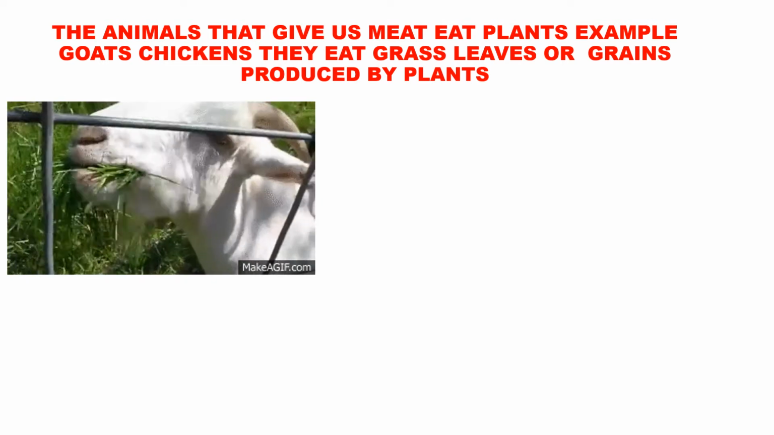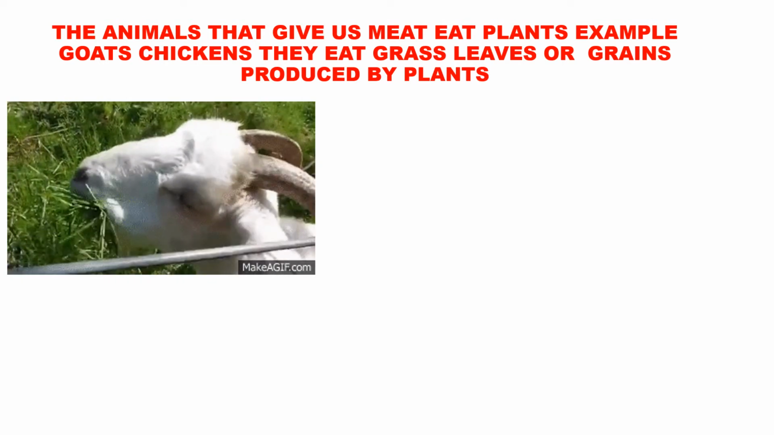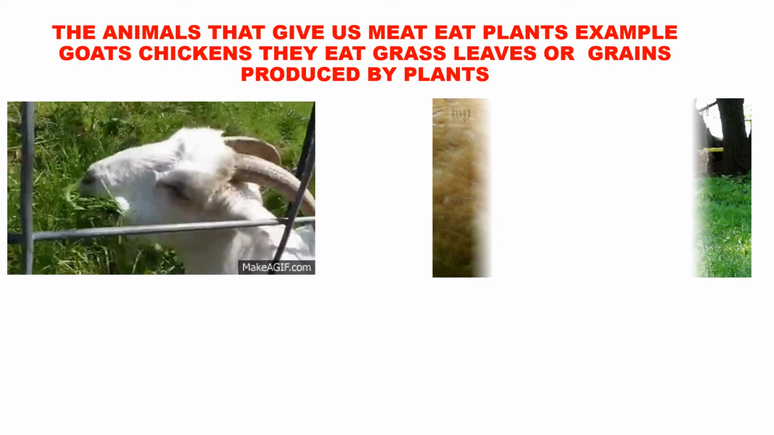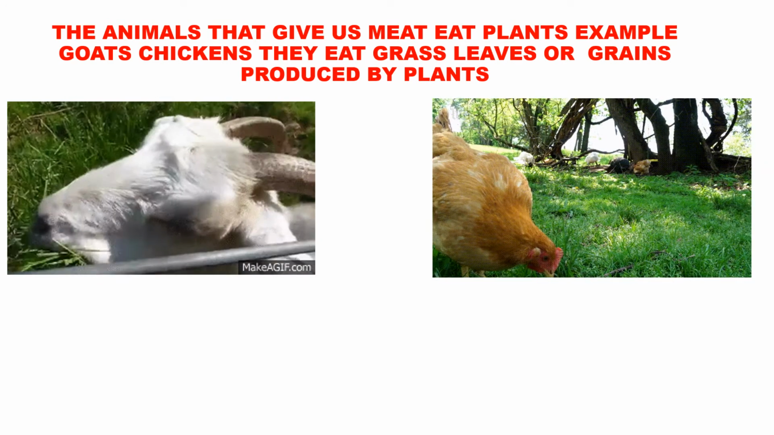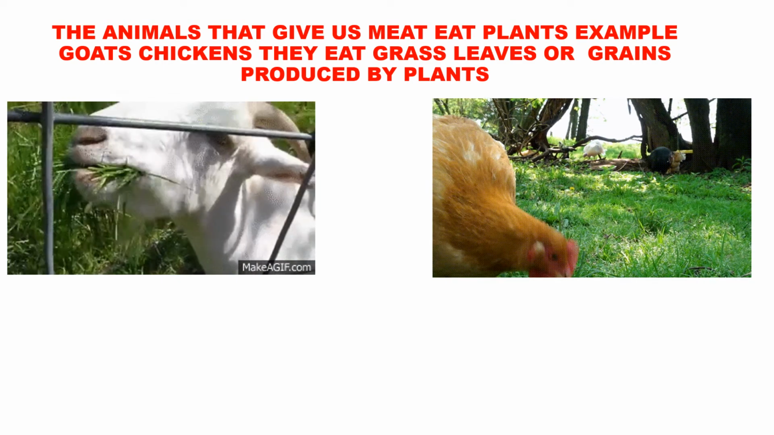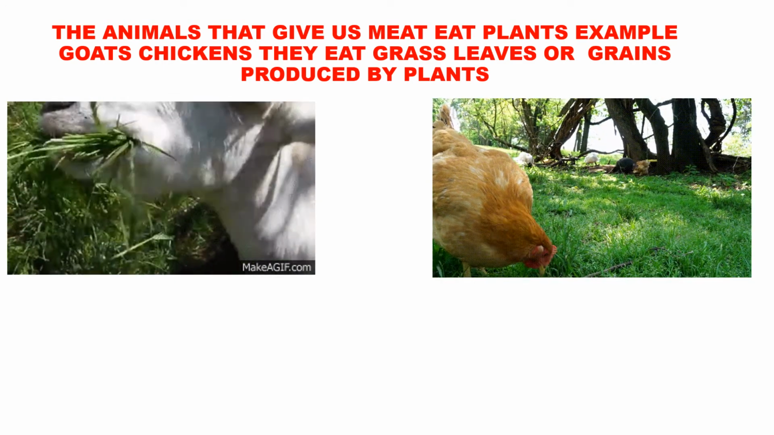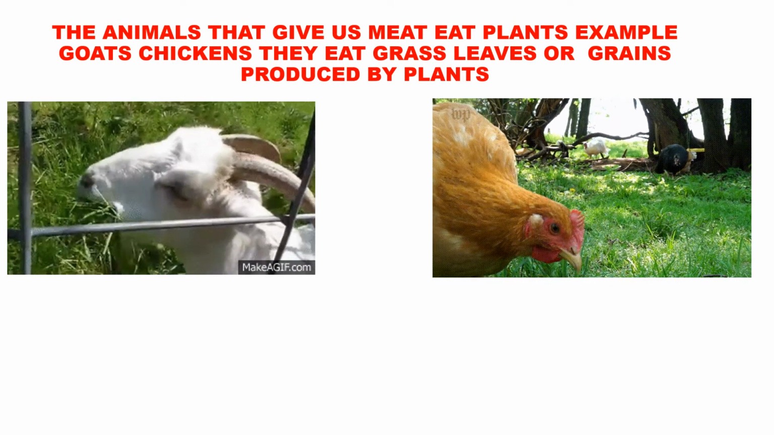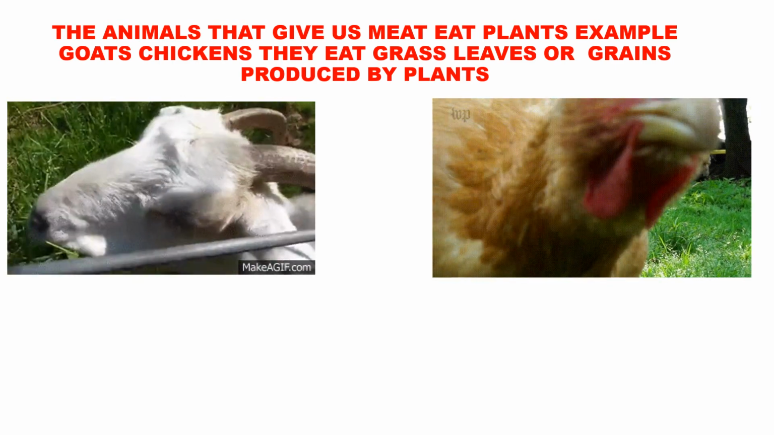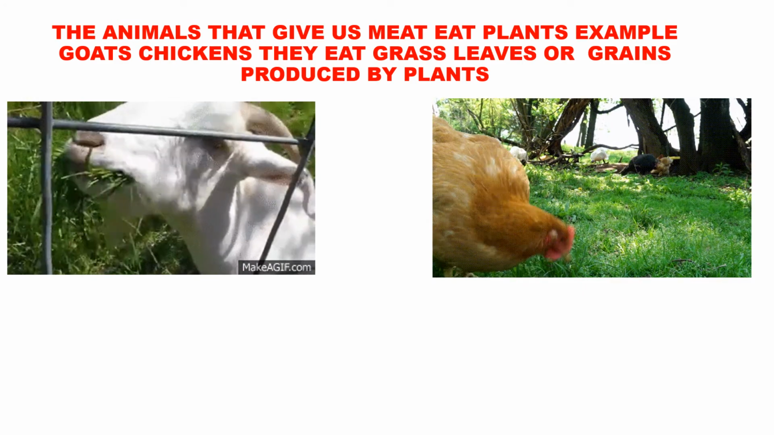Now, the animals that give us meat eat plants. For example, goats eat plants as their food, right? And goats also give us milk, right? And then hens, what do they eat? They peck at small little grass bits and eat that also. And we eat chicken every Sunday, right?